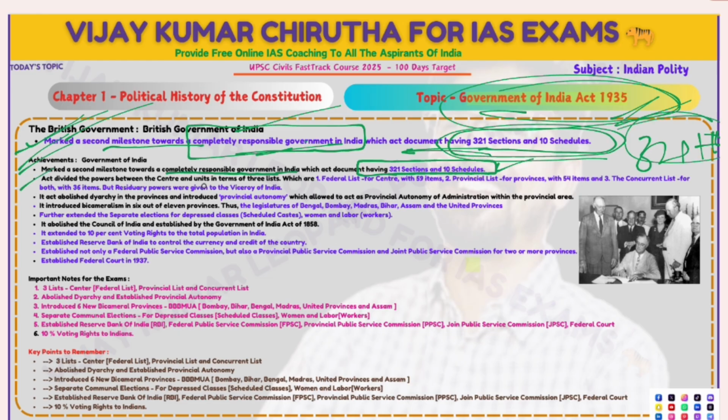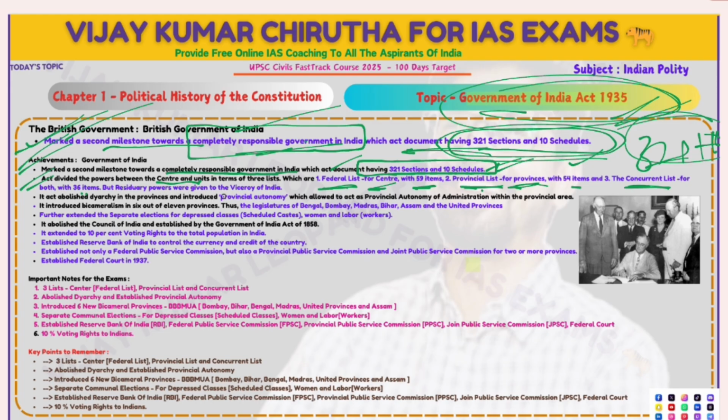The Act divided the powers between the center and the units. How was it divided? One is the federal list, second is the provincial list, and the third one is the concurrent list. So there are three different lists given in this document. The federal list is related to the central government and has 59 items. The provincial list is related to the provinces and has 54 items. The concurrent list is for both, and has 36 items, which the center and the provinces share.